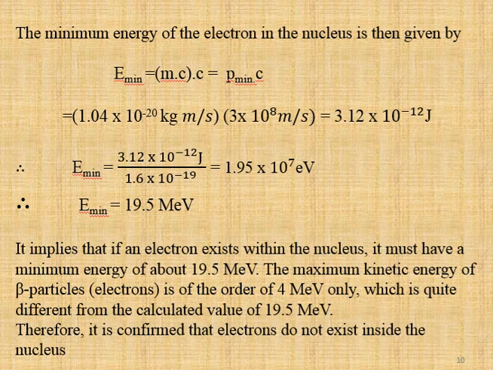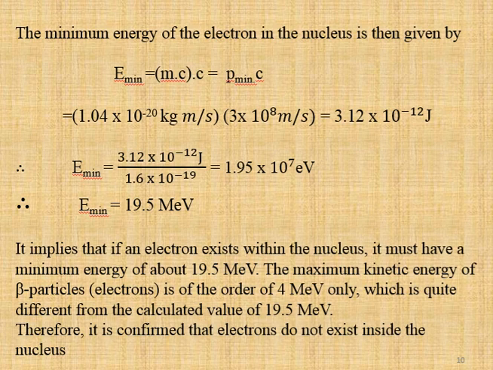The minimum energy of the electron in the nucleus is then given by E minimum equal to p minimum into c, momentum into velocity of light. The value of momentum we got is 1.04 into 10 raised to minus 20 kg meter per second into 3 into 10 raised to 8 meter per second, the value of c, the velocity of light.